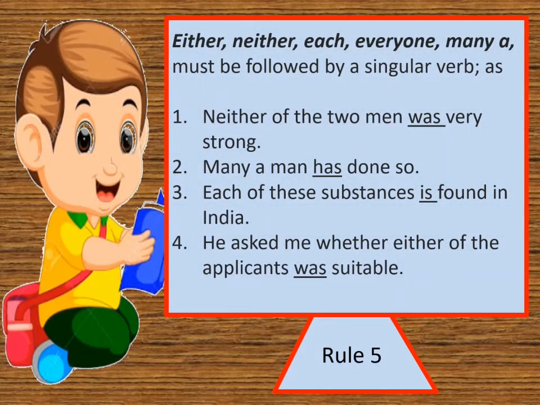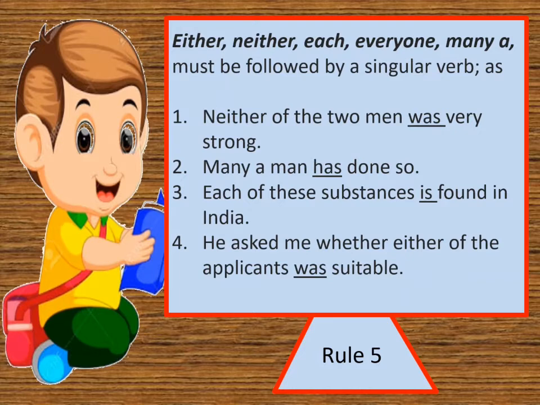Either this or this is one. Neither this nor this is one. Each refers to one. Everyone refers to one. Many a refers to one. So either, neither, each, everyone, many a must be followed by a singular verb. Here the examples are: